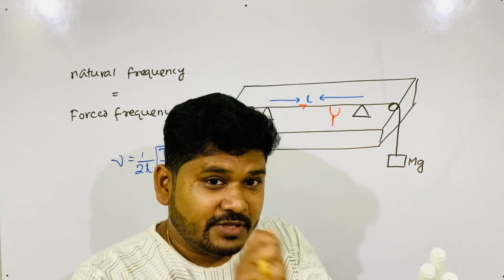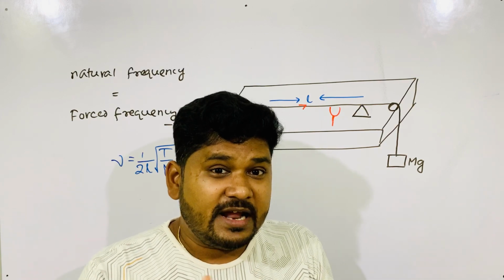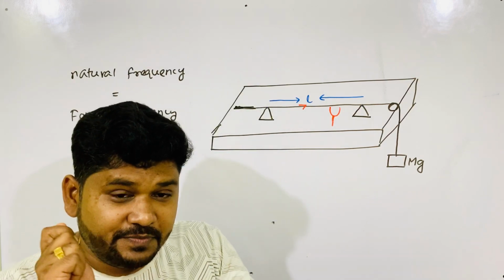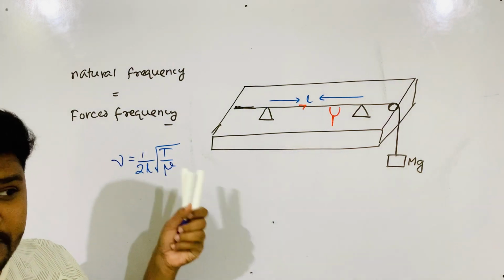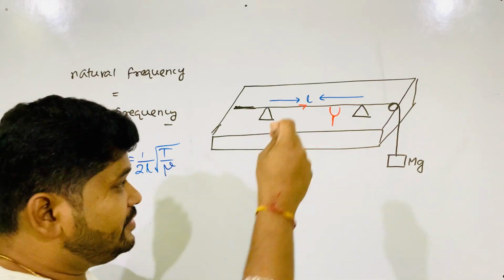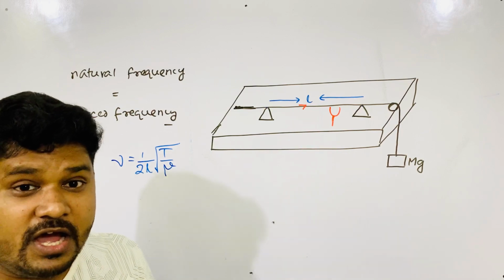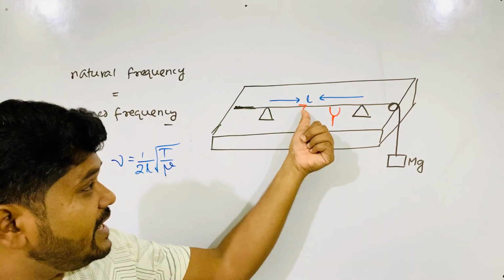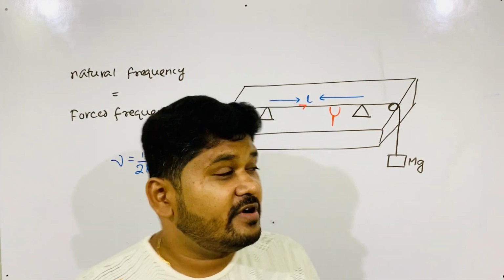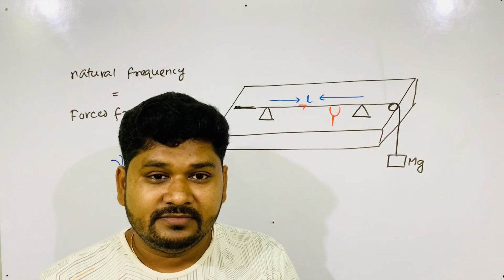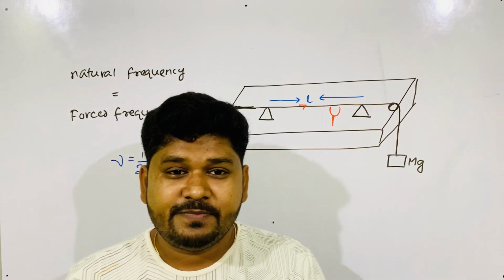If you have chosen the proper frequency, tuning forks are available of different frequencies. If you have chosen the proper frequency which matches the frequency calculated from this formula, and when you keep the tuning fork here, the string oscillates with maximum amplitude. How can you know maximum amplitude? This paper rider will fly. It will move away from your device, fly like this, and come down to the experiment table.